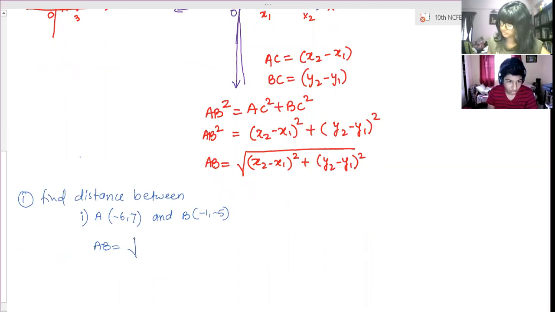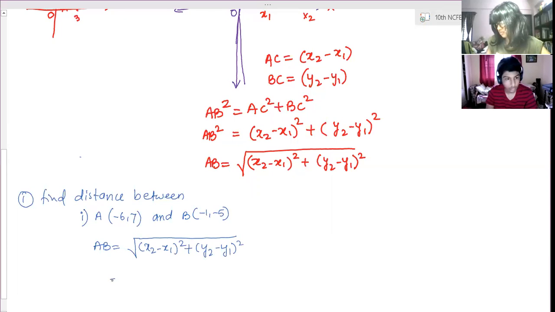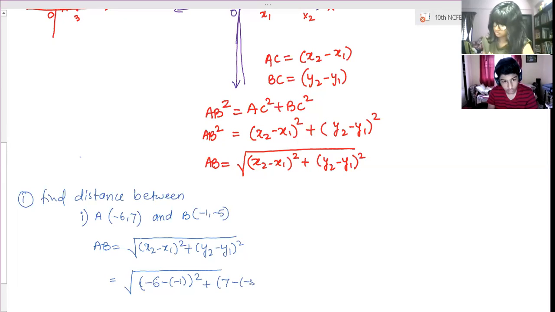So AB is equal to the square root of x2 minus x1 whole square plus y2 minus y1 whole square. Any one of them you can consider as x1 and any one as x2. So I will consider the first one as x1. So it is (-6 minus of -1) whole square plus (7 minus of -5) whole square.